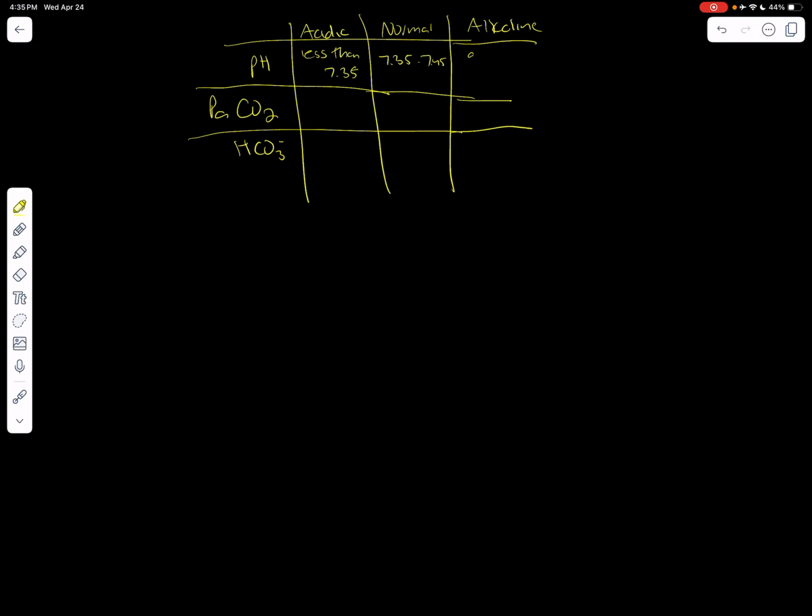If we're alkaline, we're greater than 7.45. For CO2, our normal range is 35 to 45. If we're acidic, we're greater than 45. Remember, CO2 is acid. So alkaline, we're less than 35.